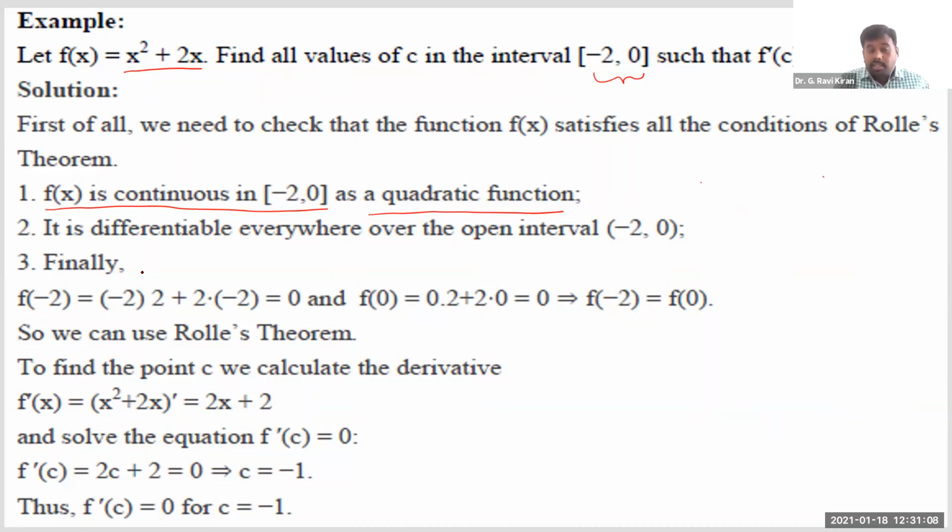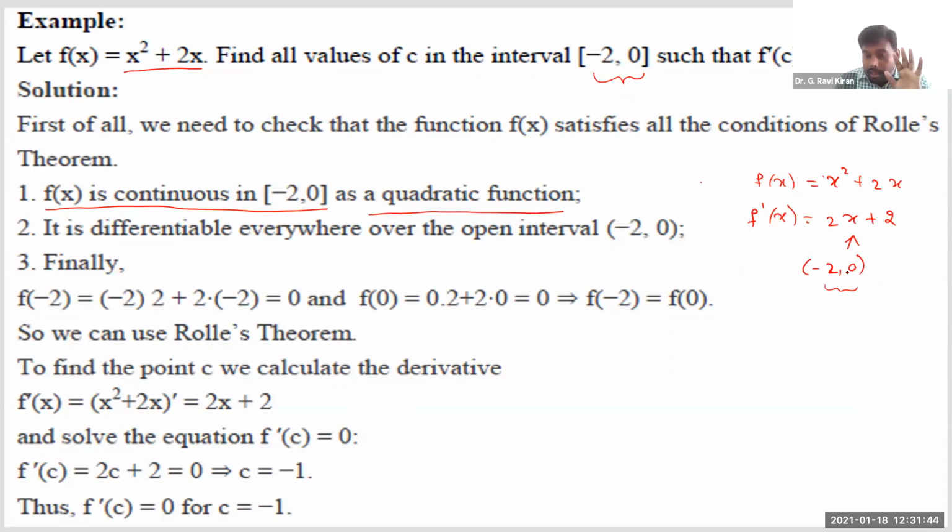Then how to say it is differentiable? Normally what you can do here, let us say, this function is given as x square plus 2x. To verify whether it is differentiable or not, first differentiate it. See, f dash of x. If I differentiate this, you will get 2x plus 2. See whether this f dash of x exists or not for all these values in minus 2 comma 0. Right? How I got this interval? The interval you are given here, but I'm taking only the open interval.